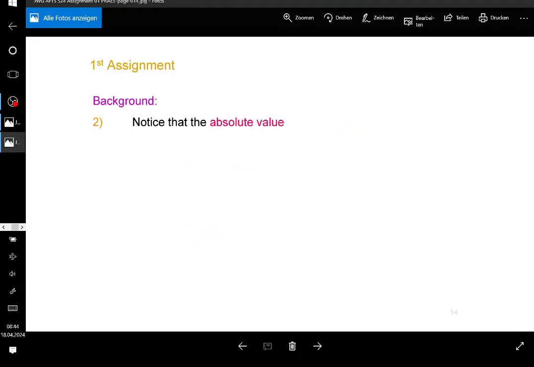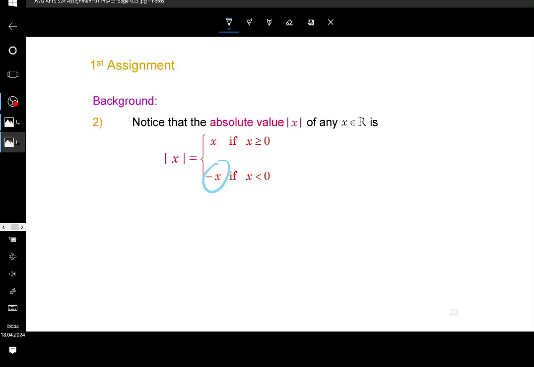Second hint, you need to understand what the absolute value of a real number is. People struggle with that concept, so I need to define this. The absolute value of a real number is the real number itself if the real number is not negative, and it's negative x if you're looking at the absolute value of x and x is negative. People struggle with the concept because they might suggest that negative x is negative. That's not true, guys, because if x is negative, then negative x will be positive, so you need to understand this.